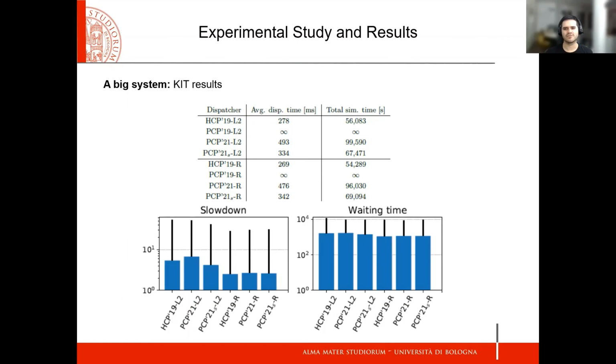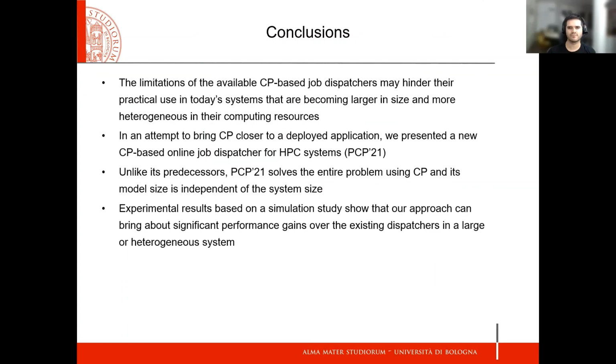In general, the results provided evidence that the proposed dispatcher performs well in large and heterogeneous systems running modern applications. We discussed the limitations of the available CP-based job dispatchers that may hinder their practical use in today's systems that are becoming larger in size and more heterogeneous in their computer resources. In an attempt to bring CP closer to a deployed application, we presented a new job dispatcher for HPC systems that we call PCP21.